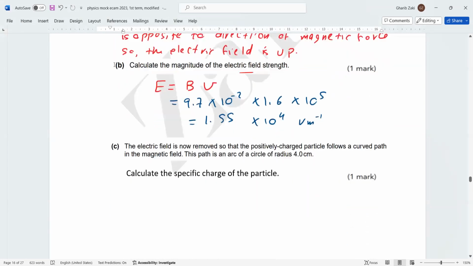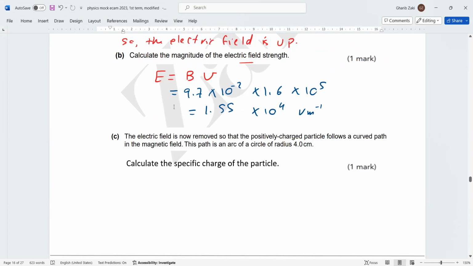Now, he said the electric field is now removed. So only the magnetic field. So the positively charged particle always follows a curved path in the magnetic field. This arc is 4 centimeters. So R equals 4 converted to meter, 0.04 meter.